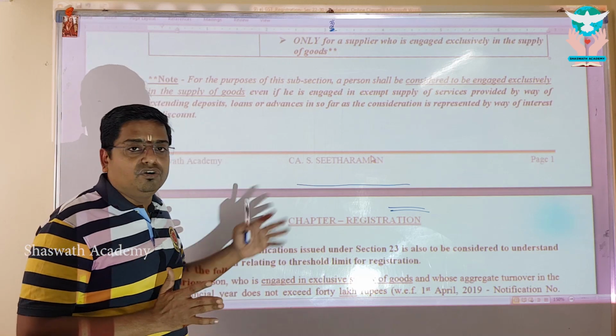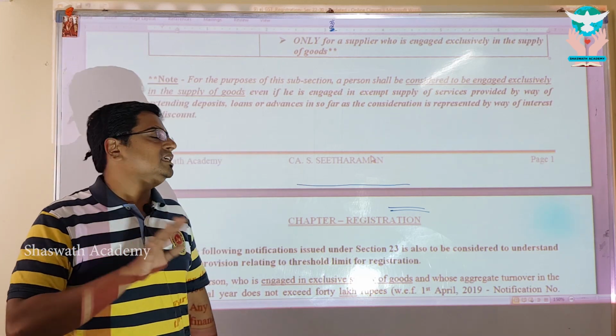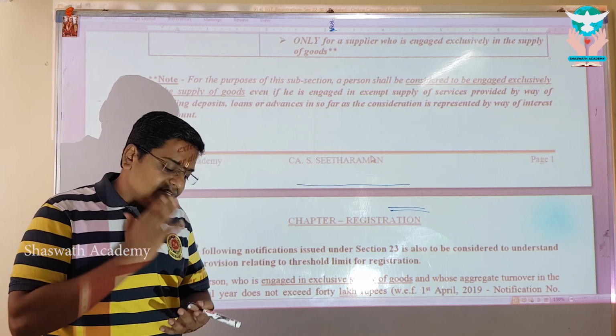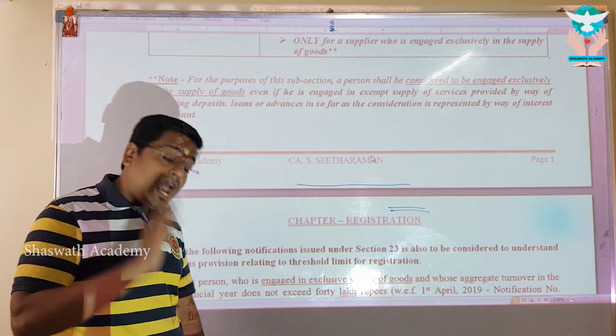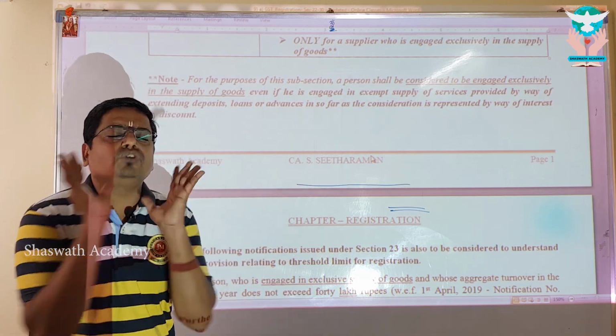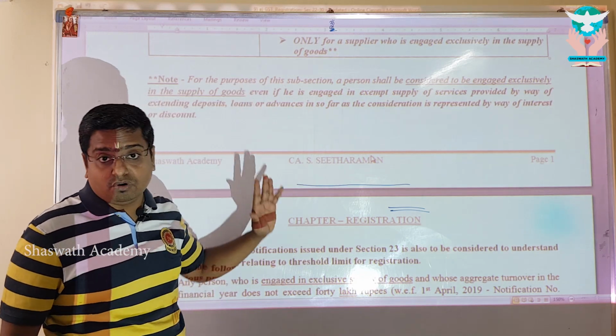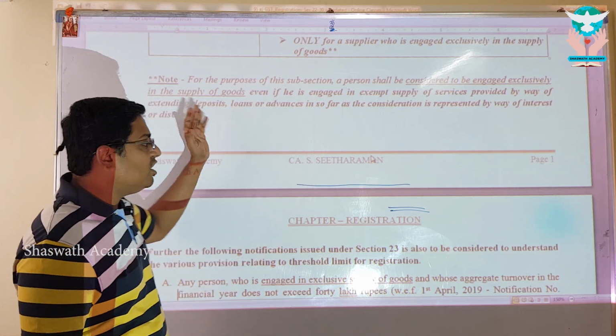Here also we are ignoring the same. My dear, even if he carries on such activity, he will not be considered as disqualified. If he is dealing with that particular service and he is dealing only in goods, then he will be considered as dealing exclusively. He is a supplier of exclusive goods and he is entitled for the benefit of the above notification. Right?